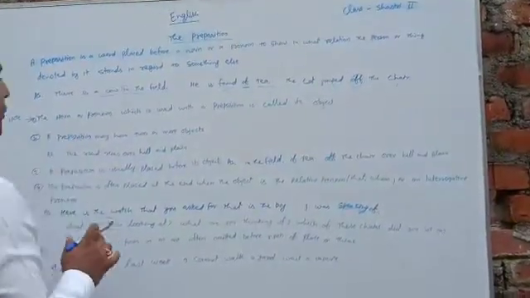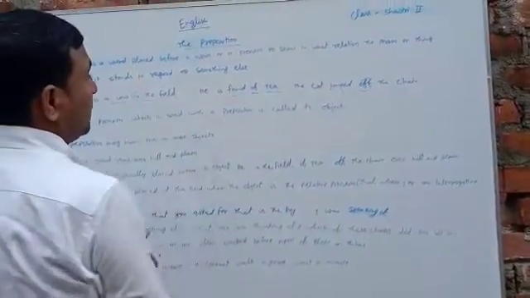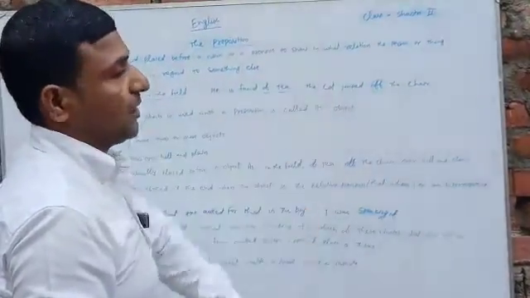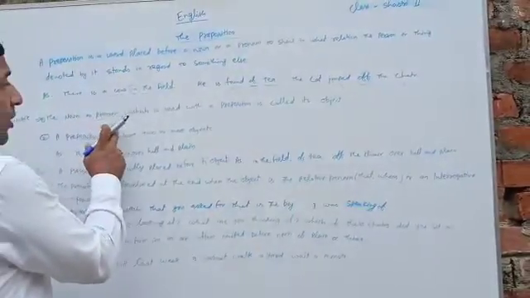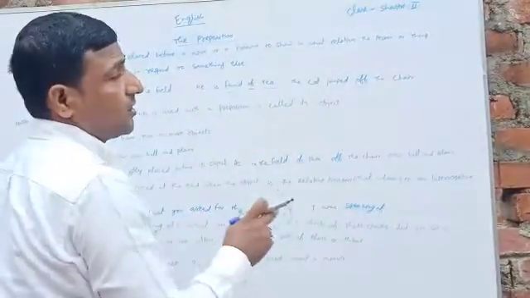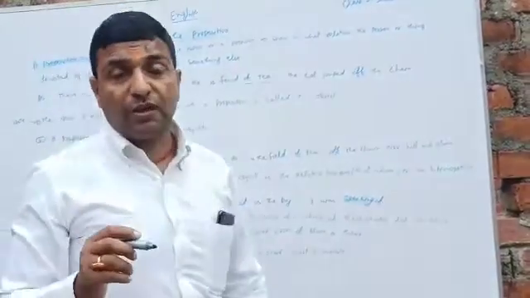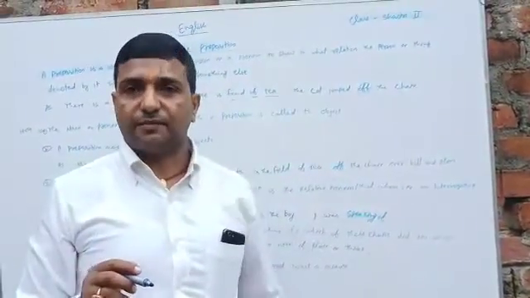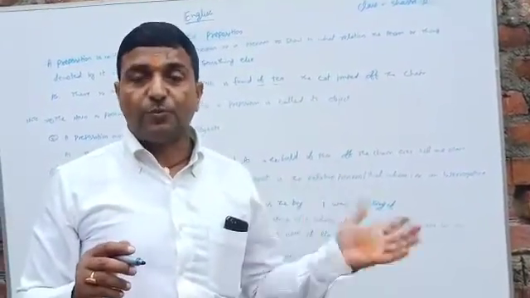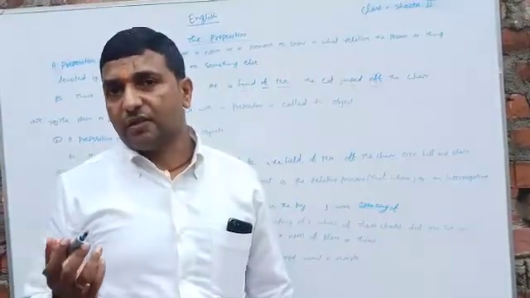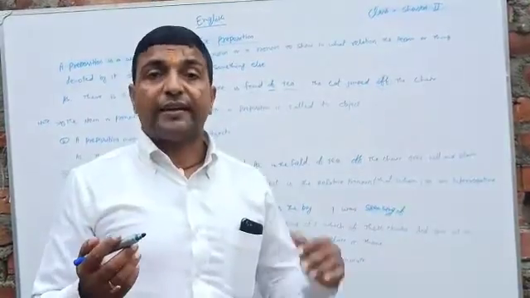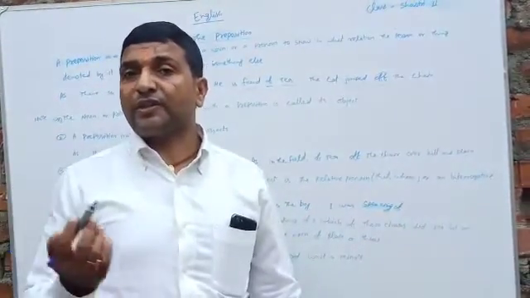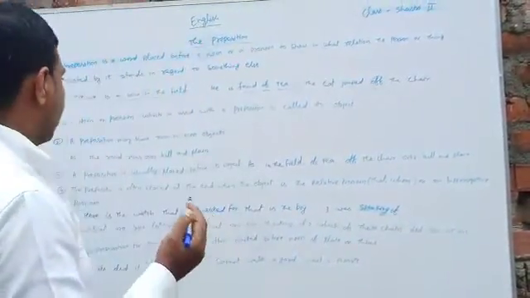The noun or pronoun which is used with a preposition is called its object. What is an object? The noun or pronoun which is used with a preposition is called the object. There are two kinds of object: direct object or indirect object, as you can say, dative case and accusative case.